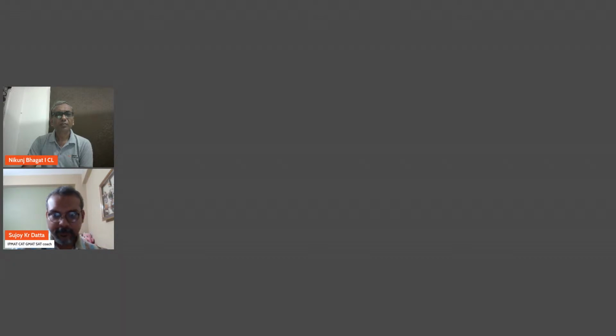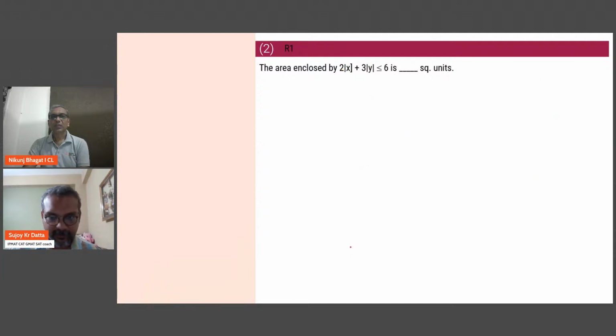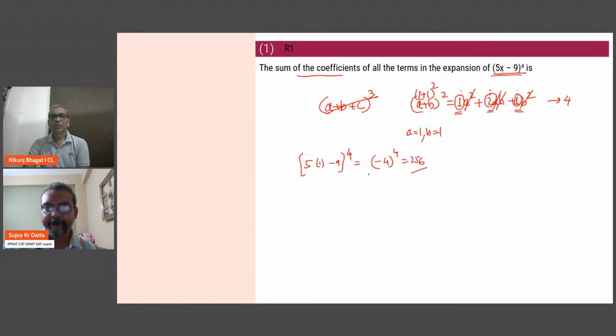Hello guys, sorry for the confusion. I guess I dropped out for some reason. I don't know. Yeah, I'll just repeat this entire thing. Were you able to follow the previous question? This one, was it okay? The sum of the coefficients part?